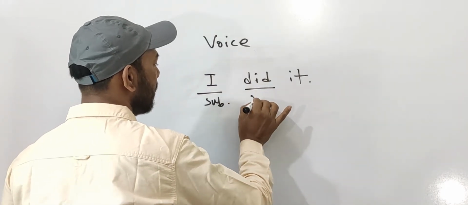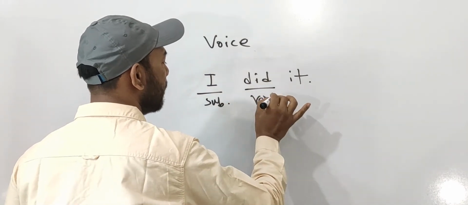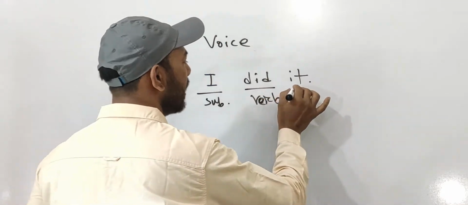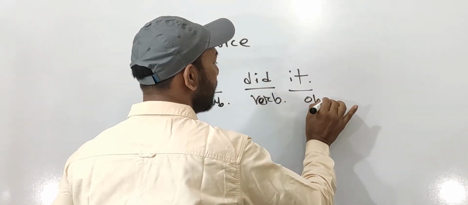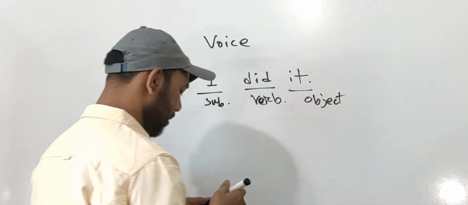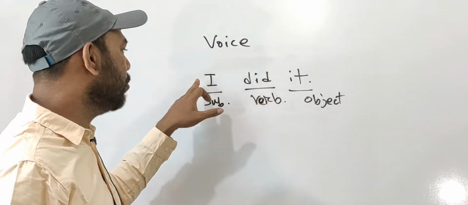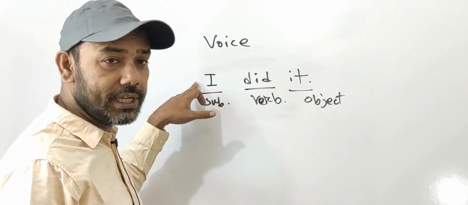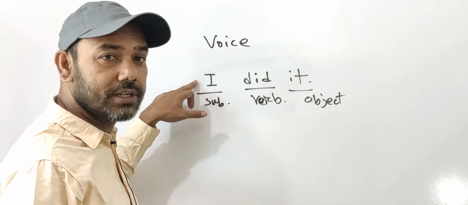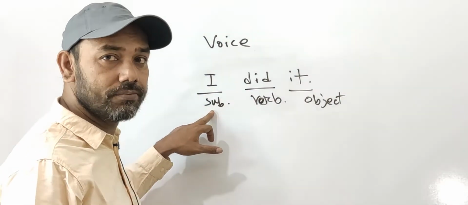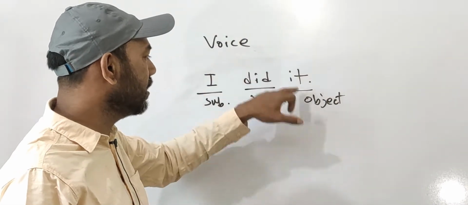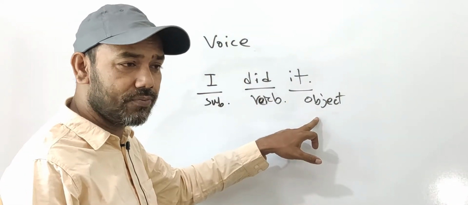And it is the object. In this sentence we see that the first word is the subject, then the verb, and this one is the object.